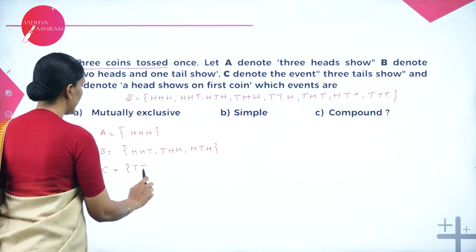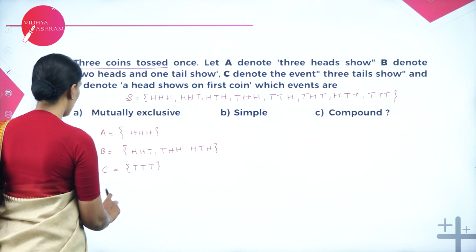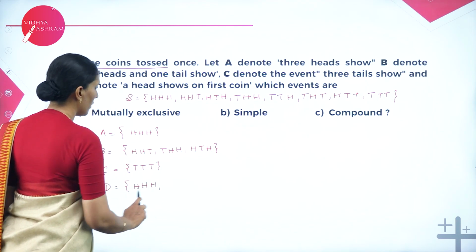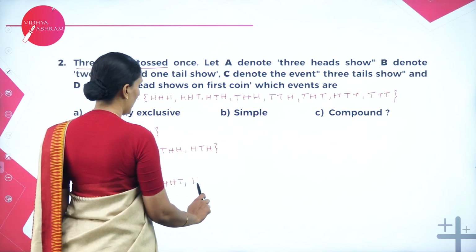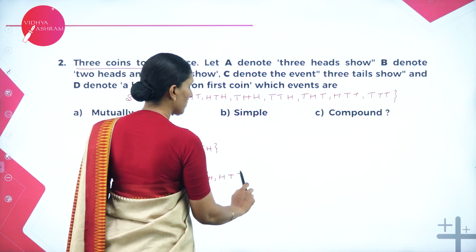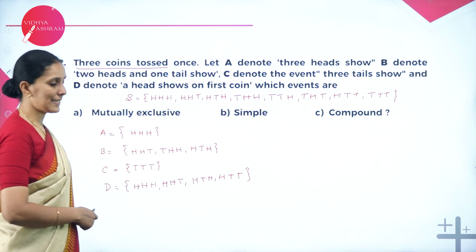So TTT. D denotes a head shows on the first coin. First coin head means HHH, HHT, HTH, then HTT. So from the sample space, you can derive all these sets.